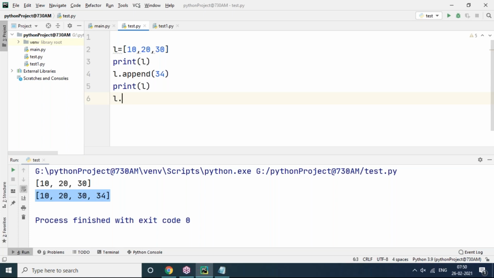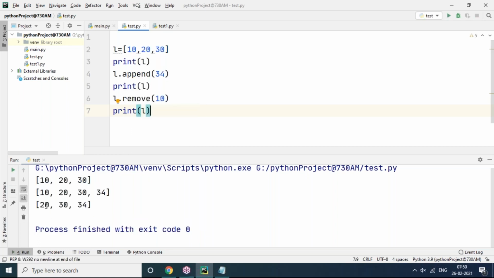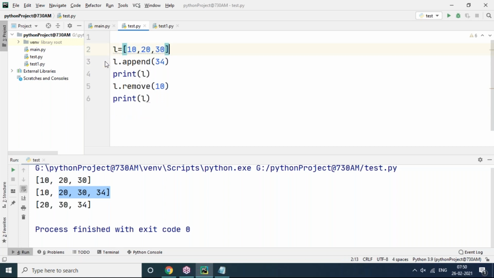Suppose here you use L dot remove of 10, and print L. Now you can see where it removes 10, here or here. Check it once. The recent list, whatever is available, is where it removes. You can see it's removed from here, not here. So the modified list is available, not just for printing the older list.